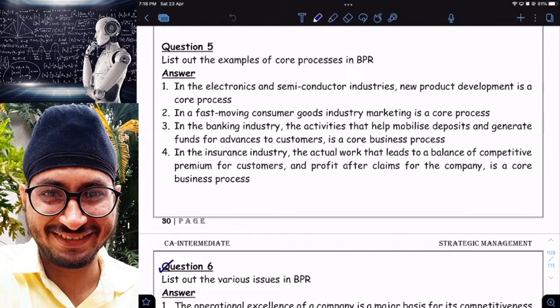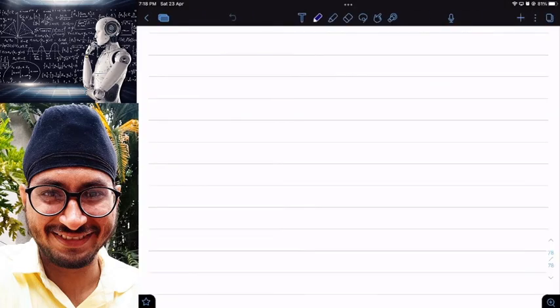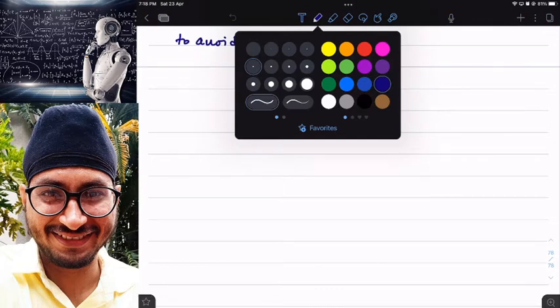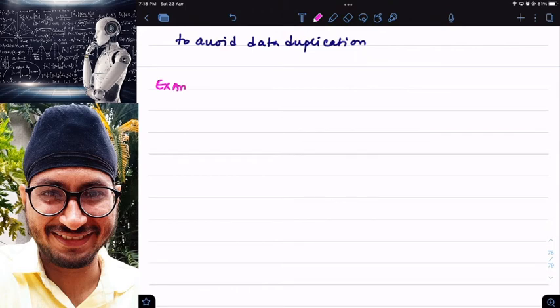Examples of core processes in BPR. See, a process can be of two types, core and non-core.